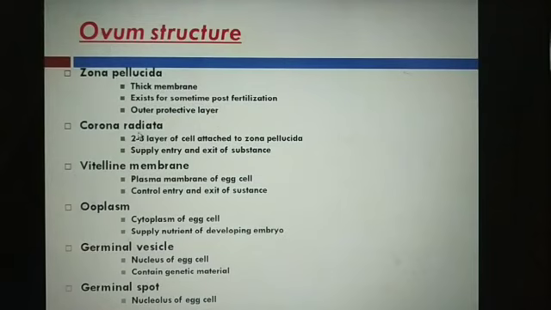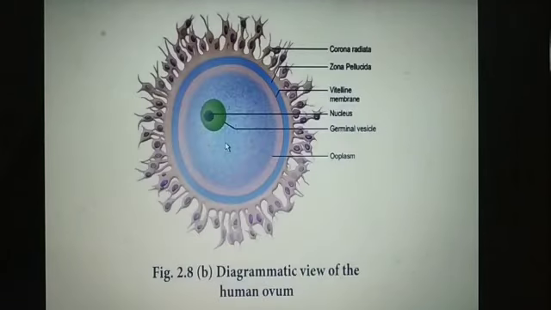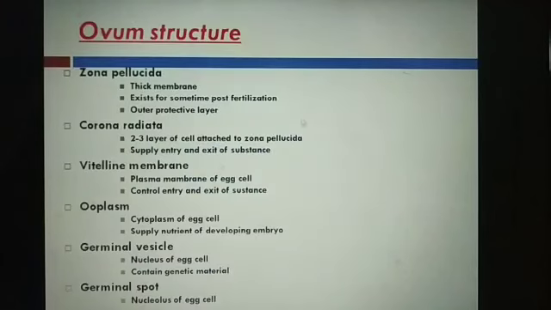Then corona radiata, two to three layers of cells attached to the zona pellucida. Corona radiata helps in the entry and exit of substances. Then the next one is vitelline membrane. Vitelline membrane is the plasma membrane of the egg cell. You know, plasma membrane is a selective membrane, so it controls the entry and exit of substances.